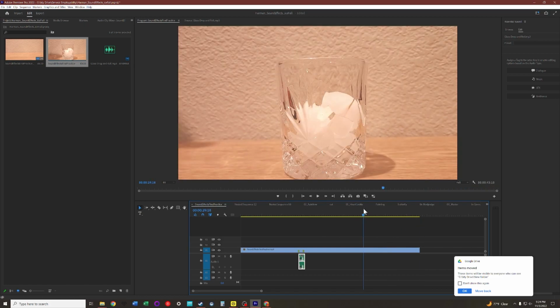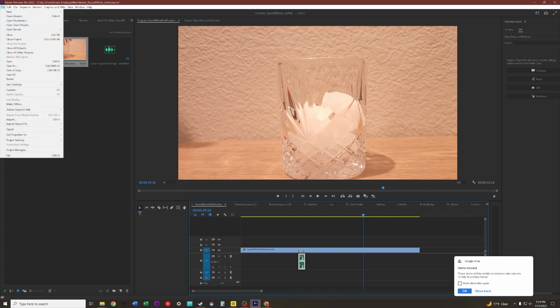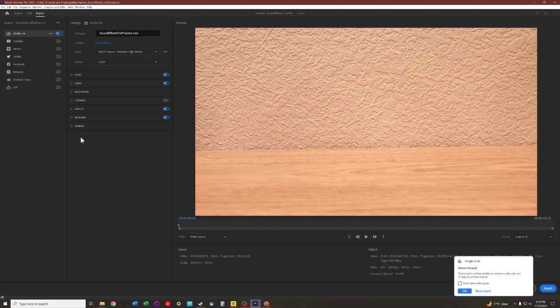Once you've added all of those sounds and you're happy with the way yours is, you're going to follow these steps to export your video. You're going to go to File, Export, Media. When you hit Export Media, this window is going to come up.